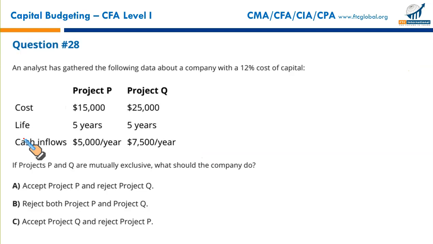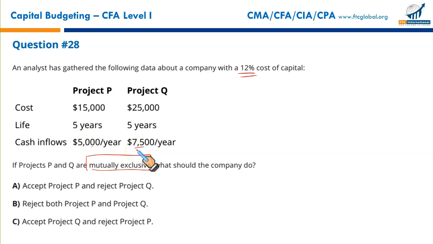Again, some computational stuff. An analyst has gathered the following data about a company with 12% cost of capital, project P and project Q, and they are mutually exclusive. It means we can select just one out of them. Mutually exclusive projects. So what will be the decision criterion? Since we have been given the cost of capital, the initial cost, and annual cash flows for 5 years, this is the annual cash flow for P and Q.